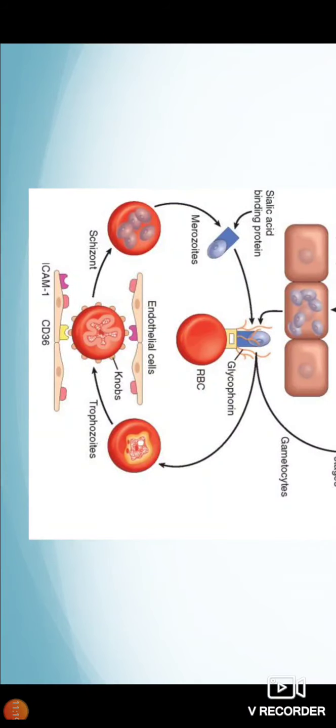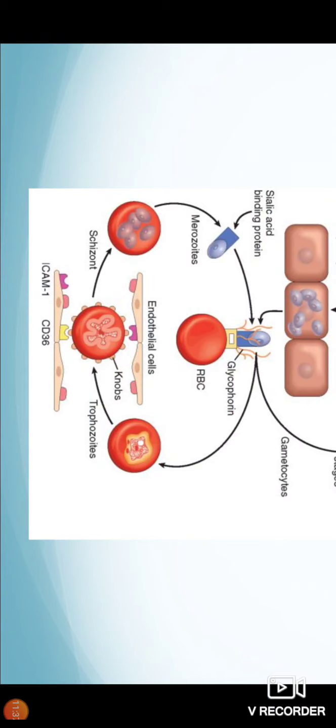While in case of falciparum, it is able to infect old as well as new RBCs. So a large fraction of the RBC pool is involved, and a severe degree of anemia occurs in case of P. falciparum infection.